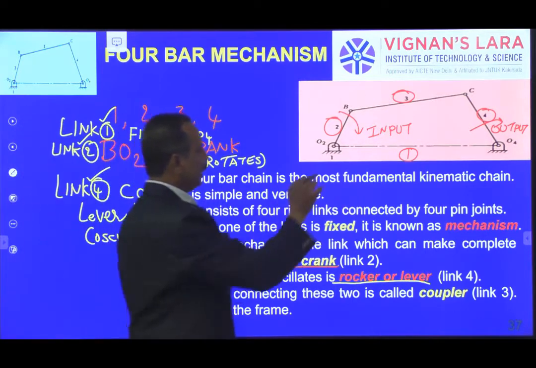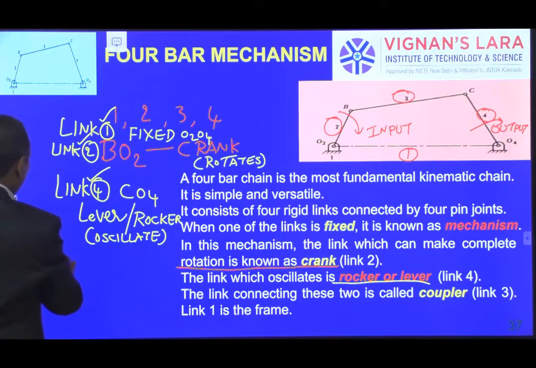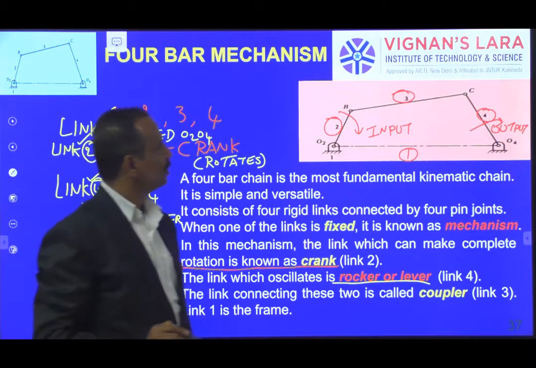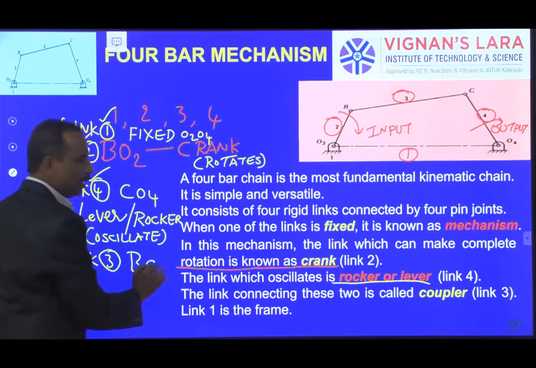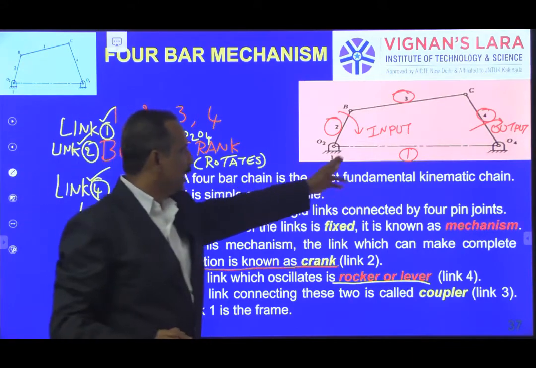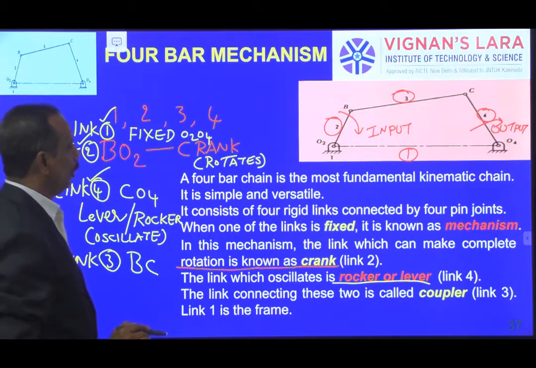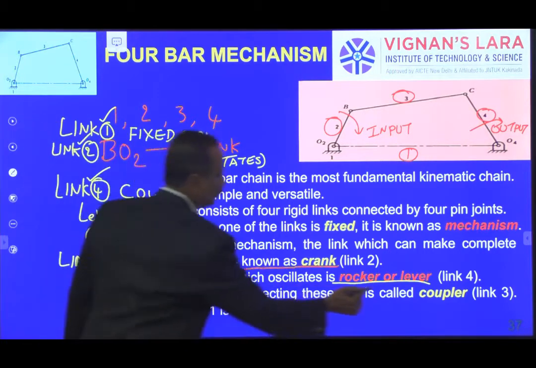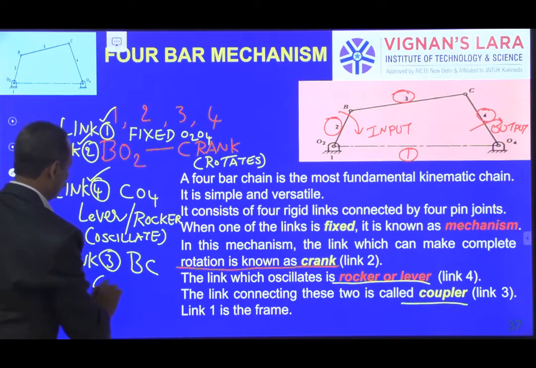Then what is the other one, link 3? Link 3, which is BC, is connecting the input link and output link, that is 2 and 4, which is called the coupler.